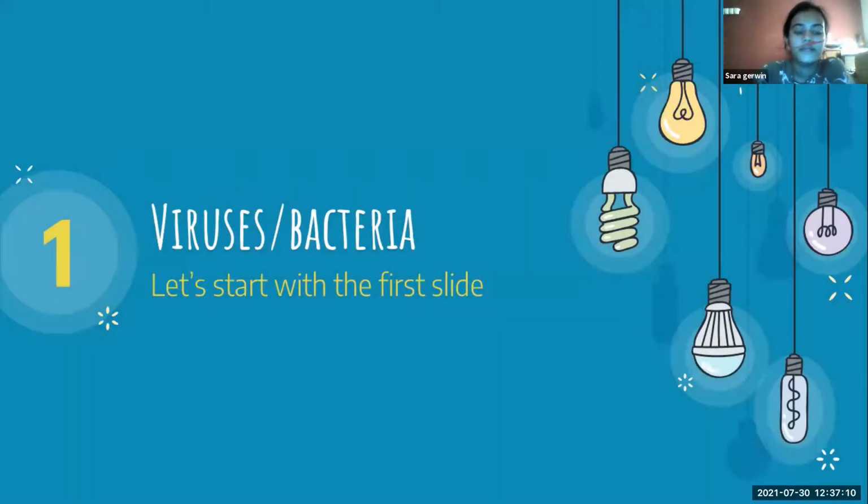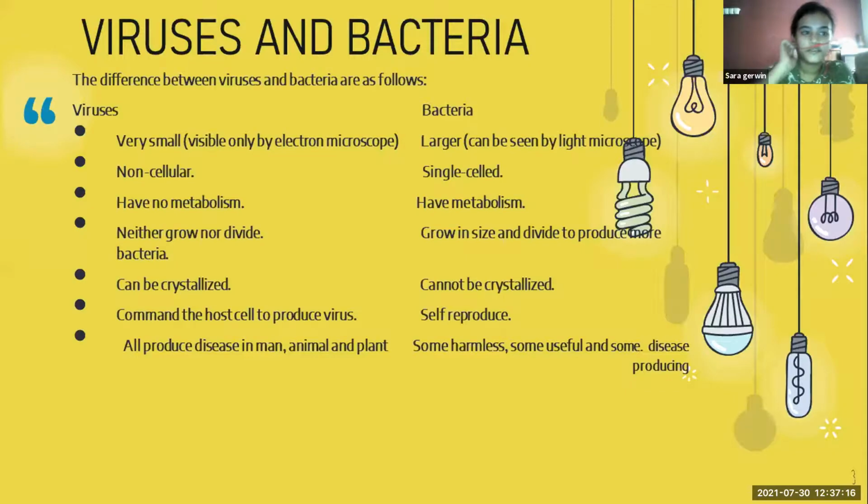So for a recap, let's find the difference between virus and bacteria. Viruses are very small, non-cellular, have no metabolism, and neither grow nor divide. They can be crystallized, command the host cell to produce virus, and produce disease in man, animal, and plant.